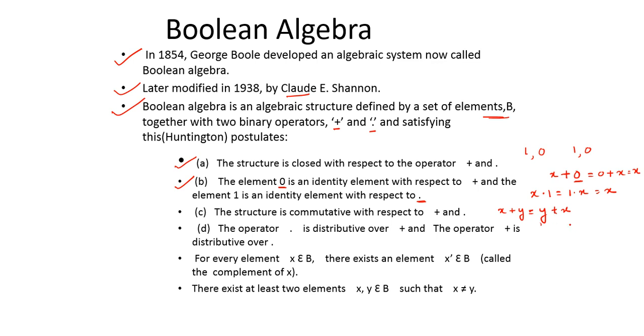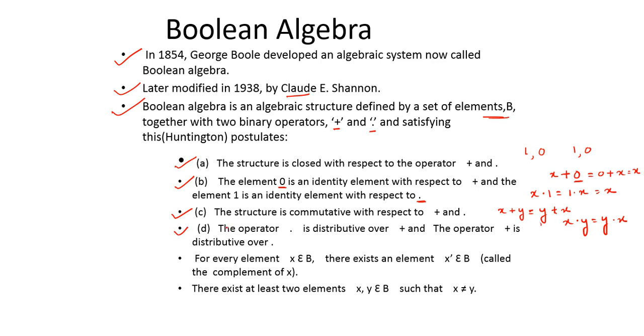Over the dot operator, let us see, it will be what? x dot y is equal to y dot x. So here we are again clear that yes, the structure is commutative. We can test it out with the help of a truth table. So this is also getting satisfied. Come to the next one.